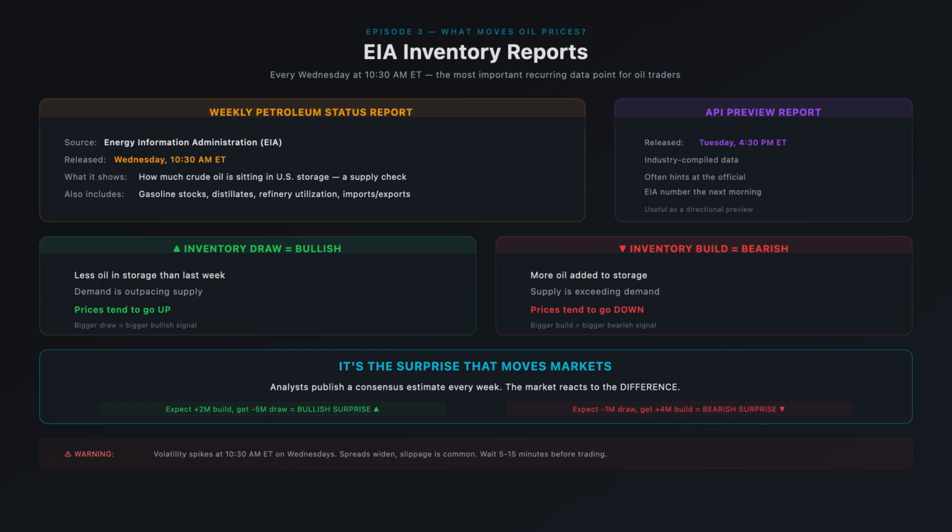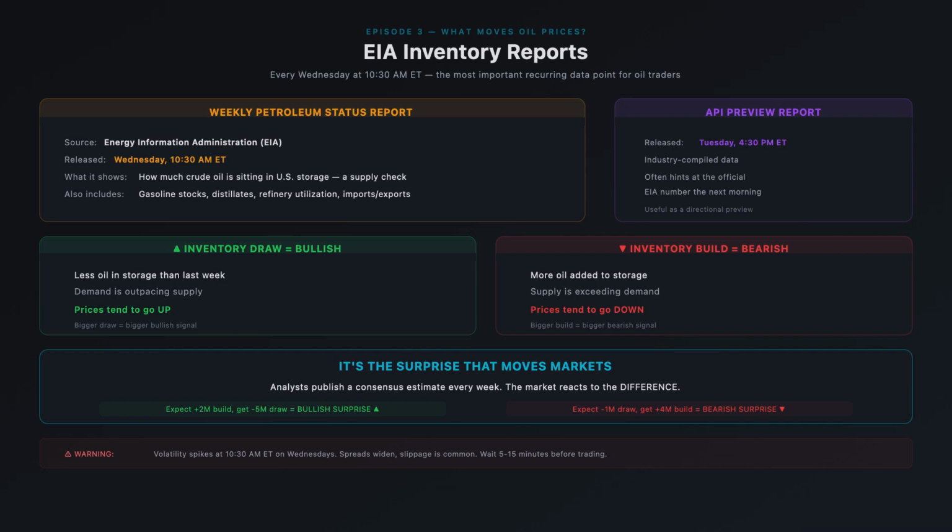If inventories draw, meaning there's less oil in storage than last week, that's bullish. It means demand is outpacing supply. Prices tend to go up. If inventories build, meaning more oil was added to storage, that's bearish. Supply is exceeding demand. Prices tend to drop.